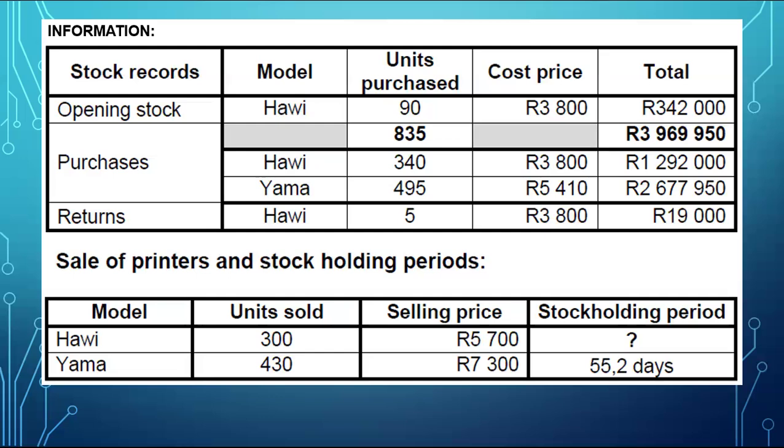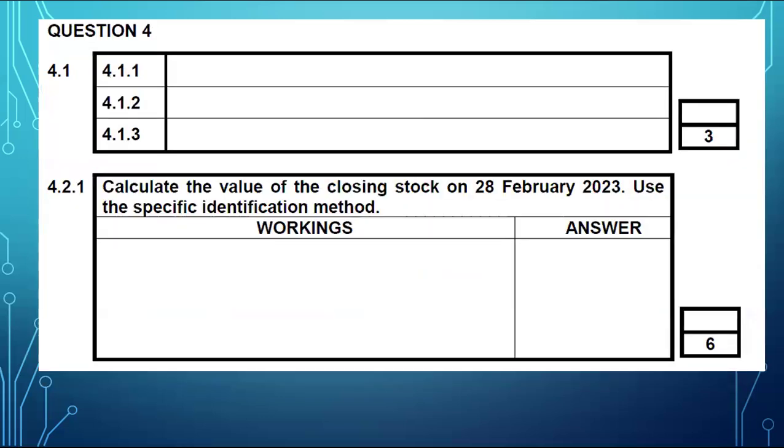So to calculate this, I always give my students one method. You first have to find units available for sale. And for you to find units available for sale, you'll have to use this formula, which is opening plus purchases minus returns minus damaged plus gifts. So I'm going to split into two, Howie as well as Yama.